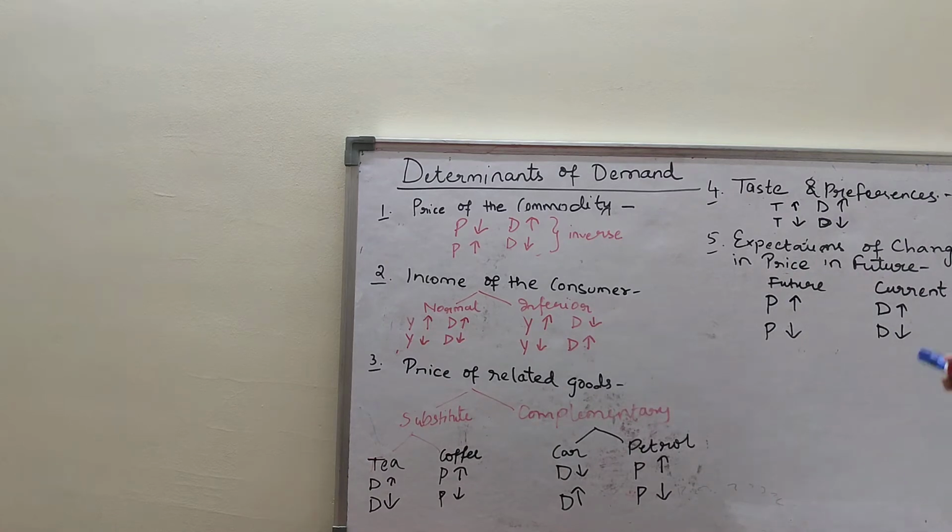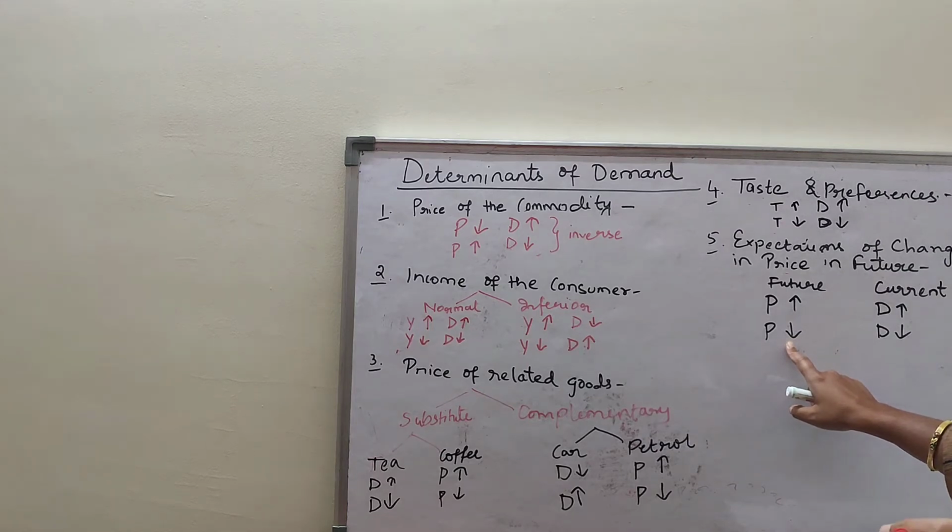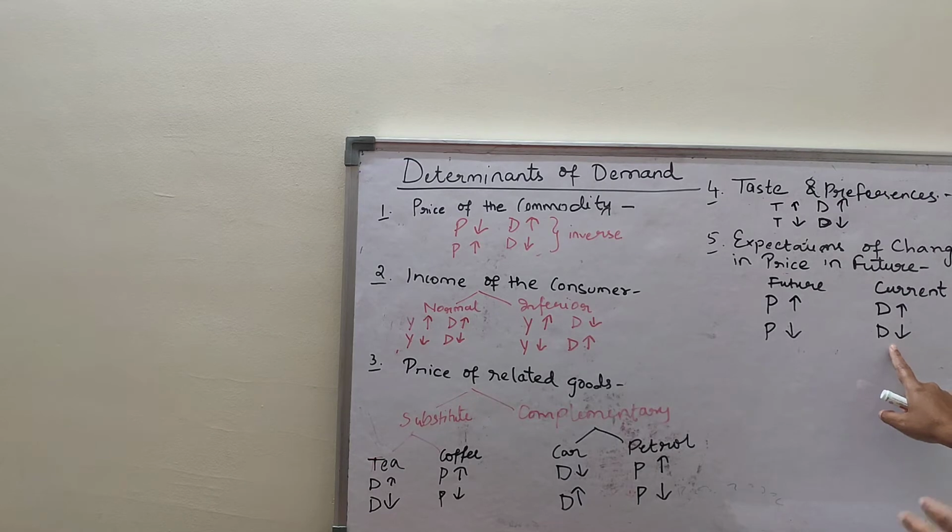Just remember that this is the current demand and this is the future price. When you expect that there will be a rise in the price in future, you demand more in the current situation. And when you expect that there will be a fall in the price in the near future, you demand less for now. Clear? So these are the determinants of demand for the individual.